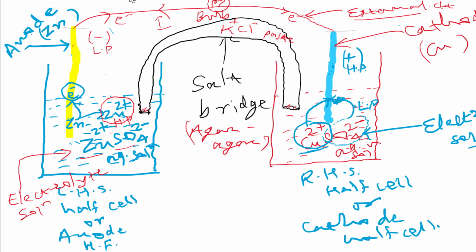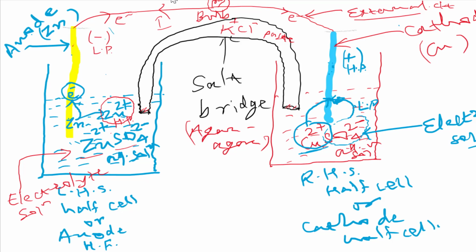Now we are taking one more thing here. As this process is happening, the zinc is continuously oxidized to produce Zn2+ and an electron, and this process is continuous. So what is happening after some time? The positive charge in the solution becomes in excess, as electrons are flowing through the external circuit and going there, but the positive charge remains in the solution. So after some time this process may stop.